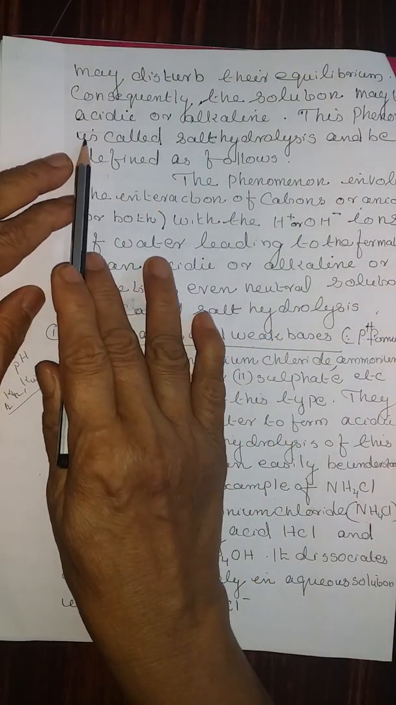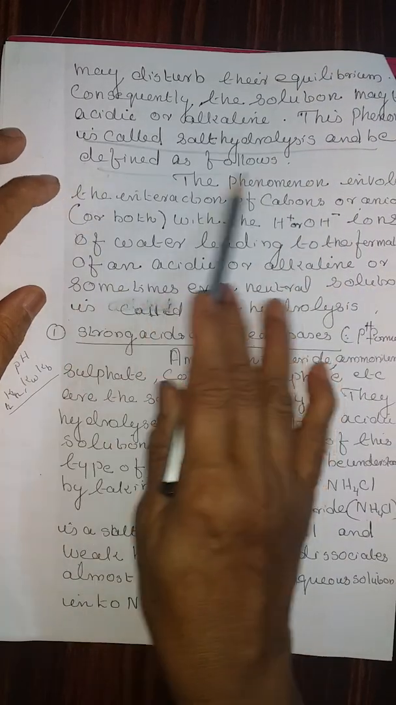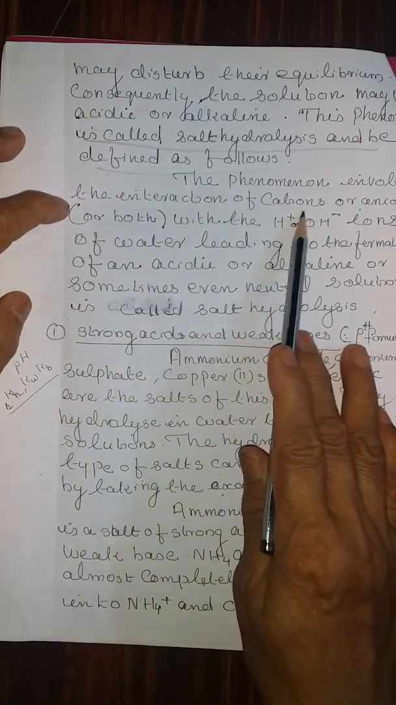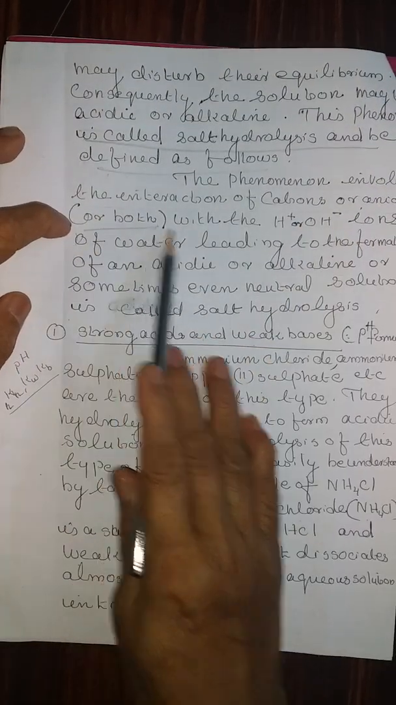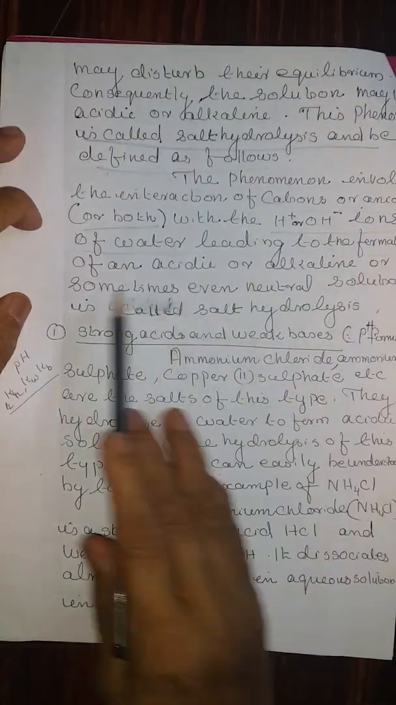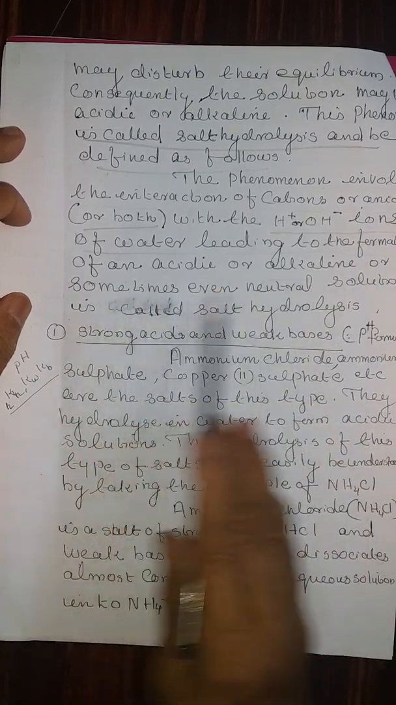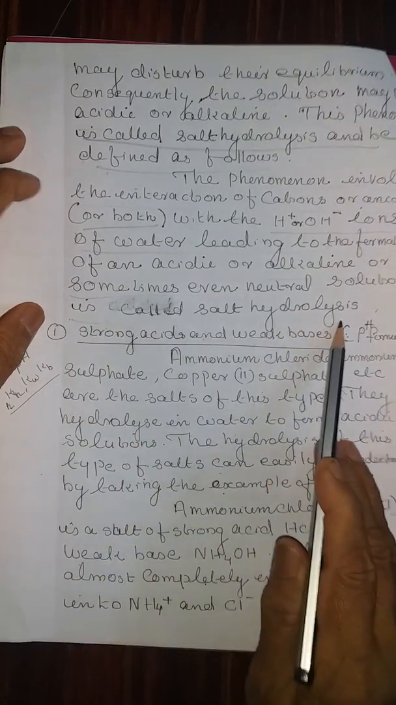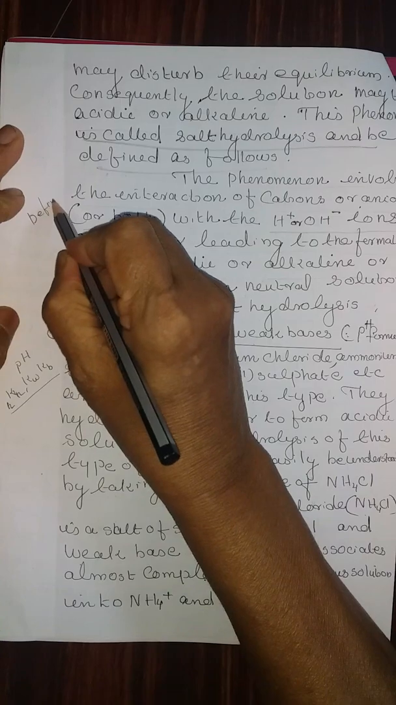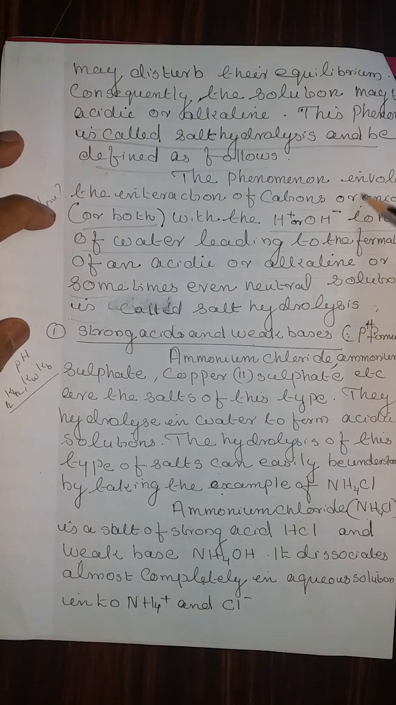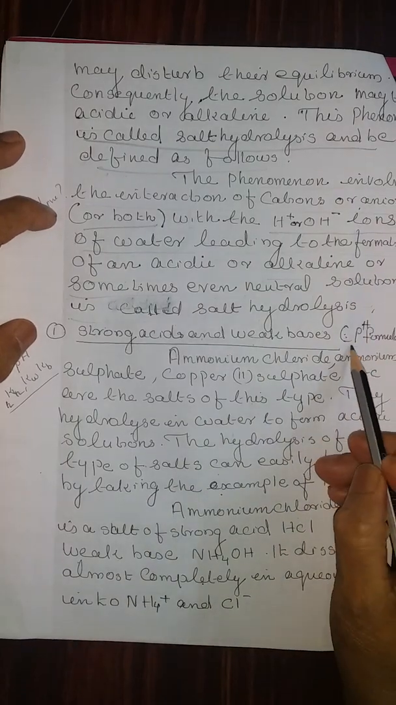This phenomenon is known as salt hydrolysis and may be defined as follows. The phenomenon involving the interaction of cations or anions or both with H plus or OH minus ions of water, leading to the formation of an acidic or alkaline or sometimes even neutral solution, is called salt hydrolysis. Definition: define salt hydrolysis.